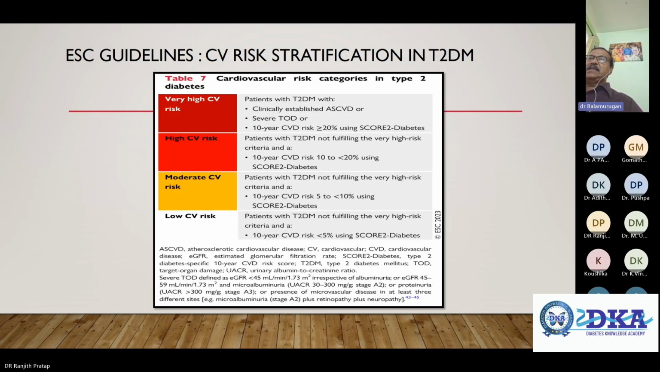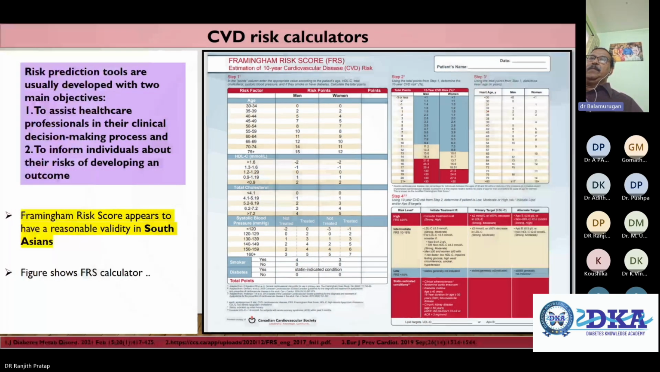And the CVD risk calculators, you can see the Framingham risk score. Most of you will be familiar with the Framingham risk score. The risk prediction tools are usually developed with two main objectives. One is to assist the healthcare professional in the clinical decision making process. Second, to inform individuals about the risk of developing an outcome. And the Framingham risk score appears to have reasonable validity in South Asians. And this figure shows an FRS calculator.